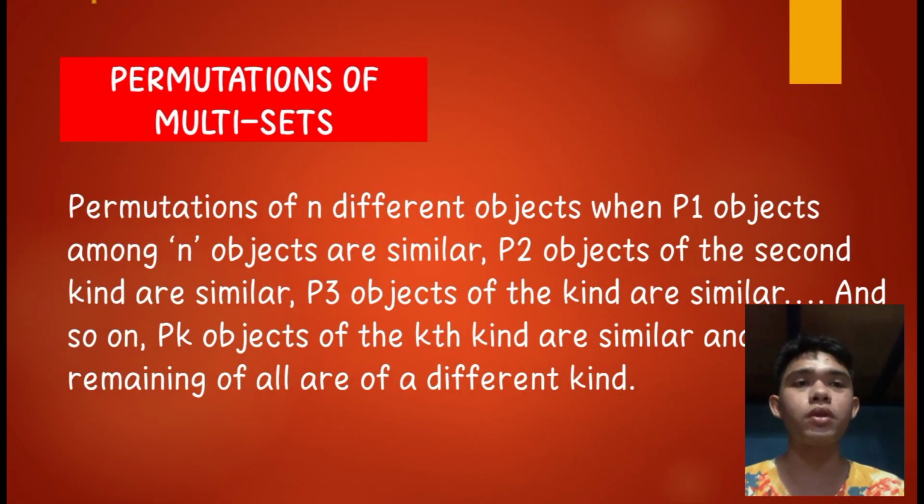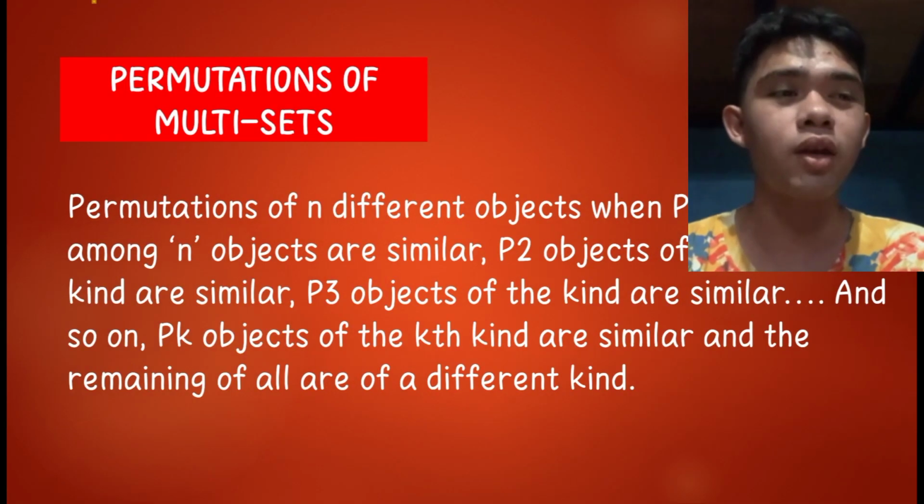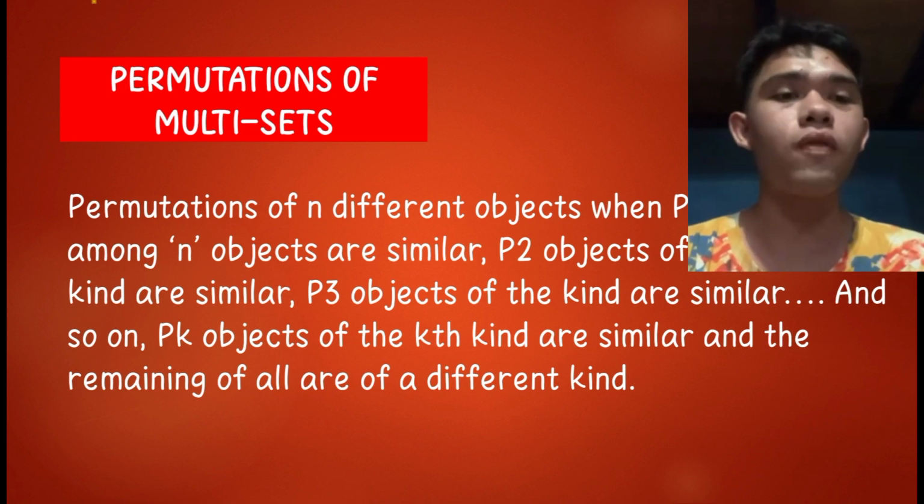So next is permutations of multi-sets. Permutations of n different objects when p1 objects among n objects are similar, p2 objects of the second kind are similar, p3 objects of the third kind are similar, and so on, pk objects of the kth kind are similar, and the remaining are all of different kinds.